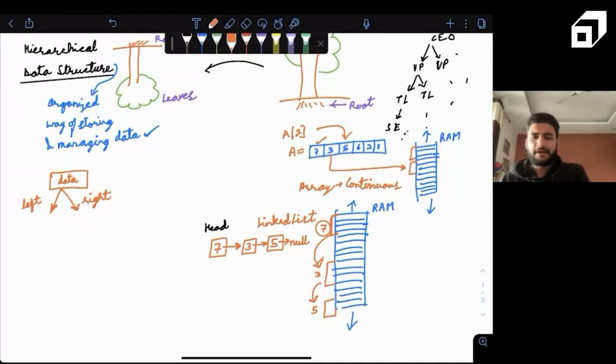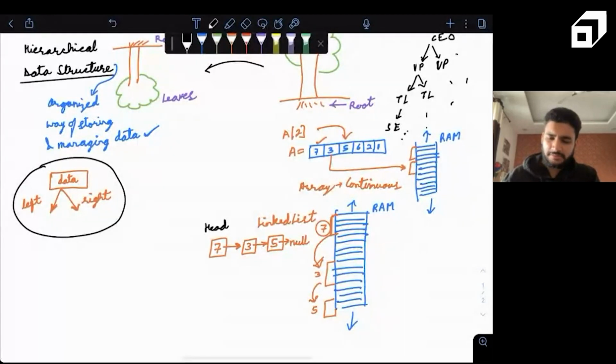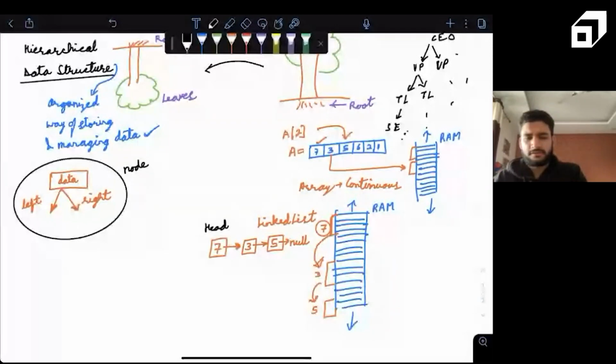Now guys, if we have to define any data structure or data type that follows this, maybe using a structure or a class, can we do this? Can you guys just take one moment and try to think how you will define a class for this particular node? So if we say this entire thing is a node, and we have to define a class for it, how will we define a class for it, guys?